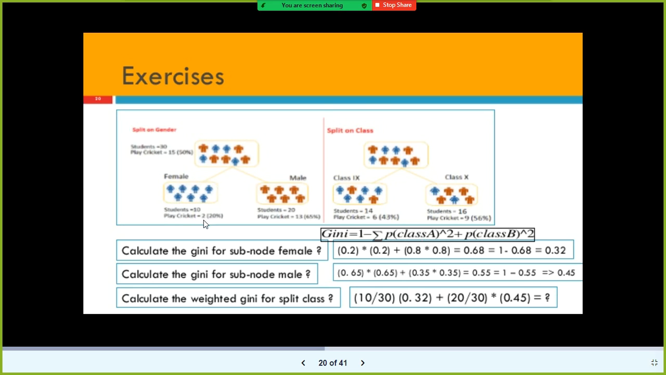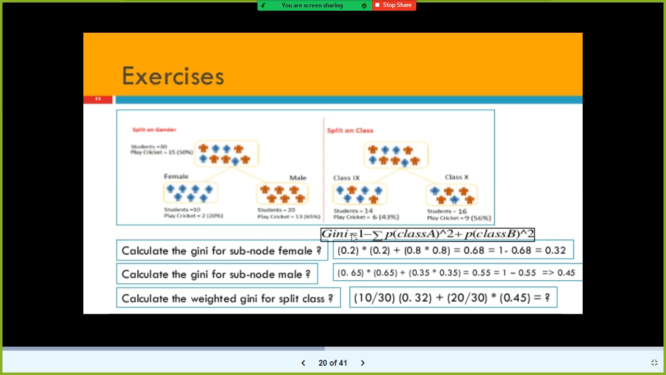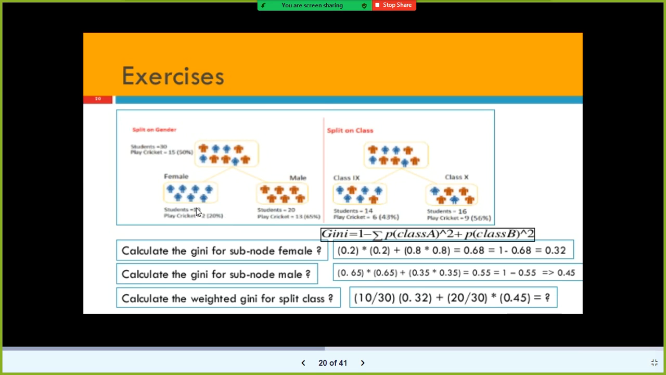Class A is what? 0.2 probability. 0.2 probability of playing tennis. The other class, the remaining 0.8, is not playing tennis, right? So 0.2 probability of girls are playing tennis, and the remaining 0.8 are not playing tennis. They don't have to tell it explicitly. You understood, right?